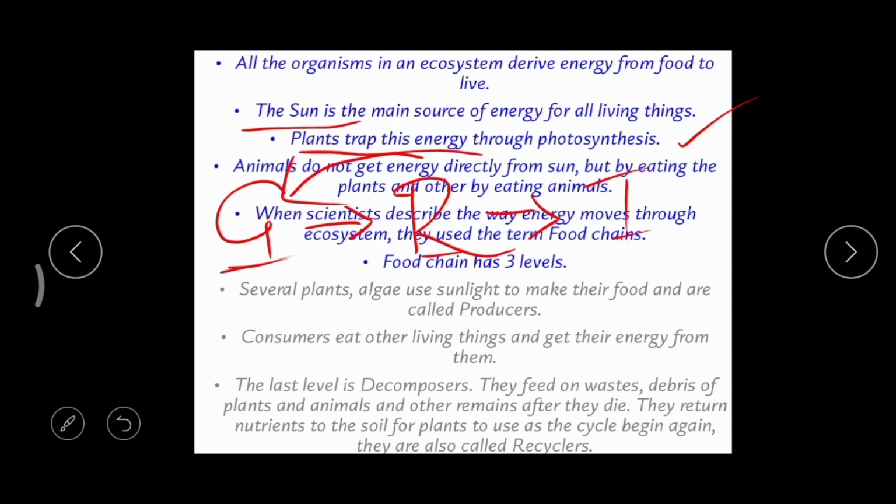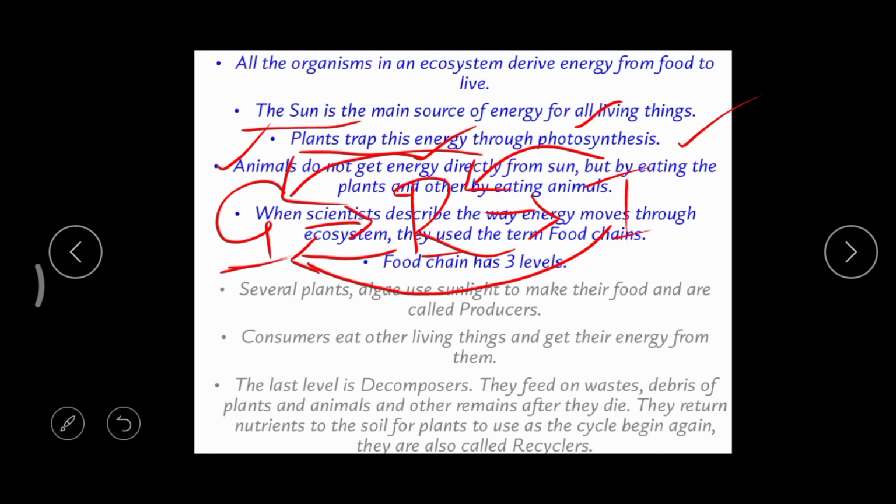But what about the tiger? The tiger is getting its energy by eating this rabbit. Correct. So this is the way animals get energy. Right? So the rabbit is directly depending on grass, but the tiger indirectly on grass. Correct. So what do you call this? This whole process is called a food chain. These three appear like a chain, like beads: first bead, second bead, third bead, connected by a thread. That's why we call this a food chain.